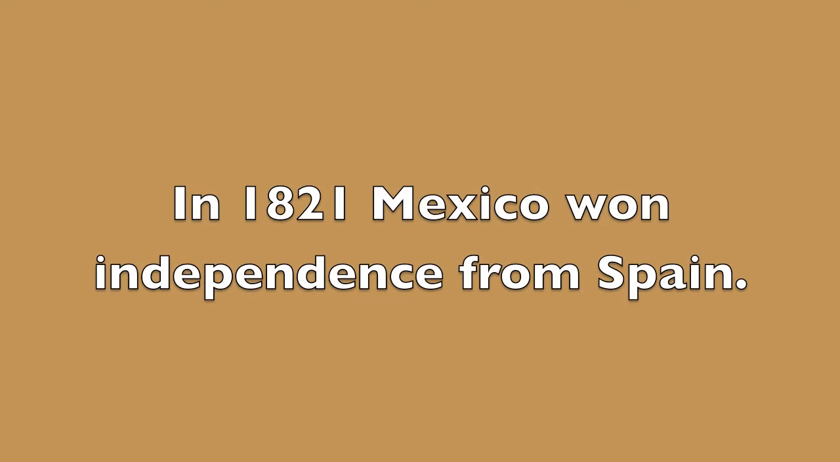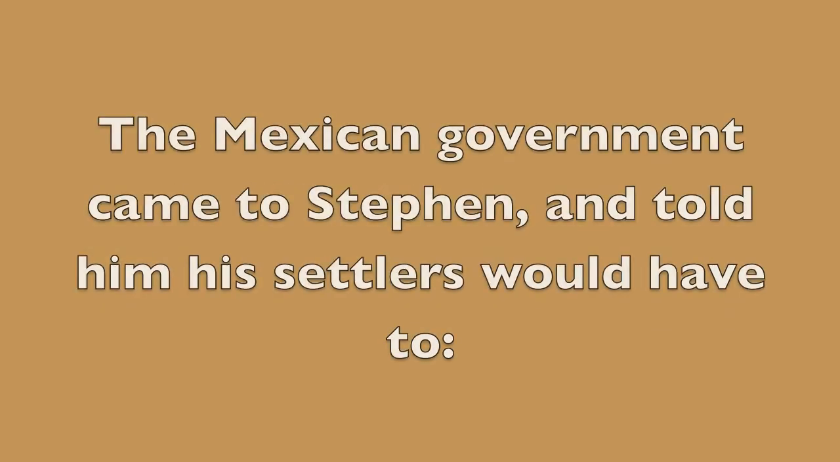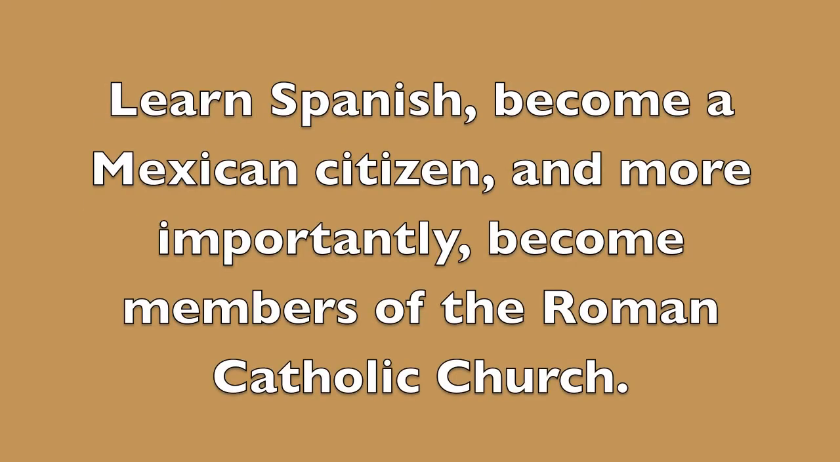In 1821, Mexico won their independence from Spain. The Mexican government came to Stephen and told him his settlers would have to learn Spanish, become Mexican citizens, and more importantly, become members of the Roman Catholic Church.